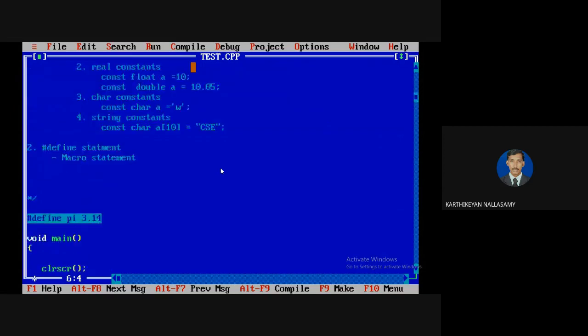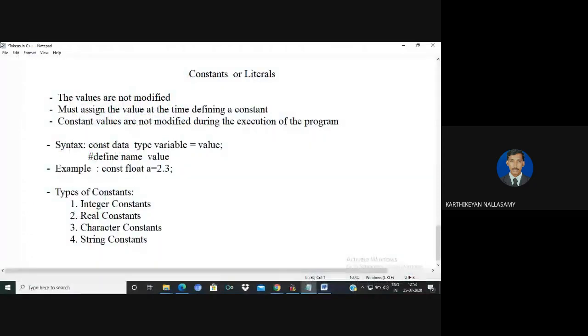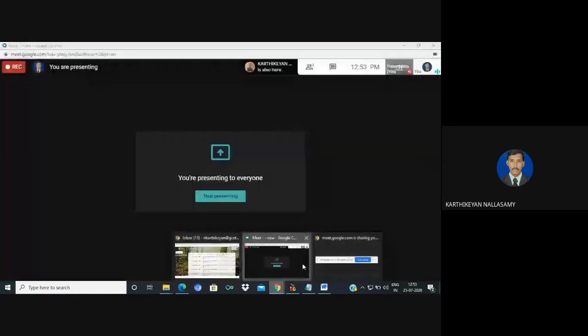Hash define is also like a constant, but the difference between a constant and hash define is that hash define replaces the value before compilation, but constant values are replaced only at the time of running. So this is the concept of constants in the C++ programming language. So thank you.